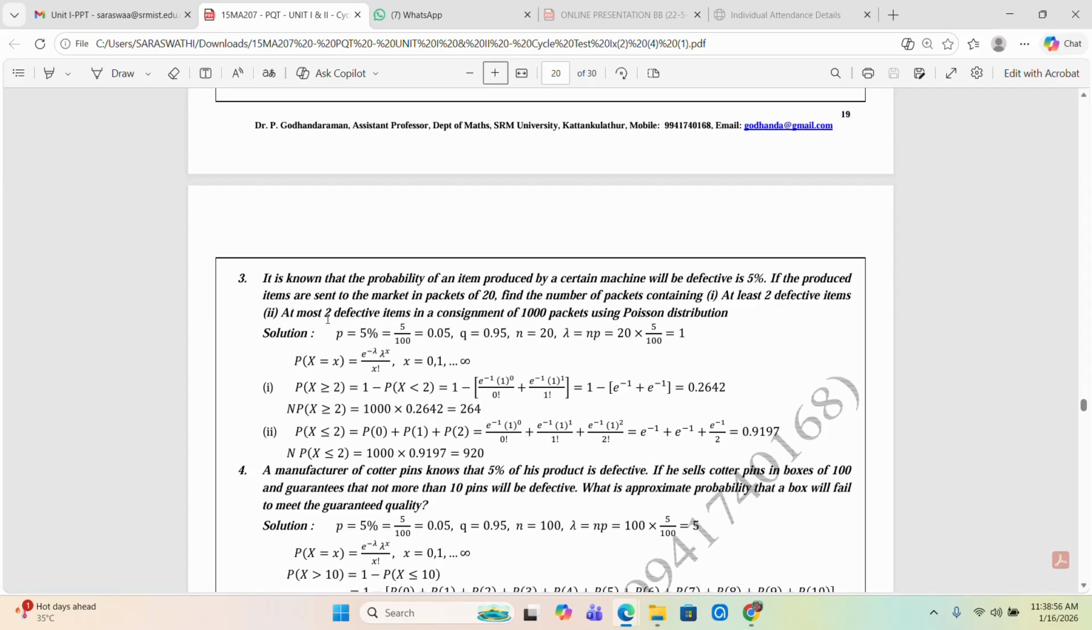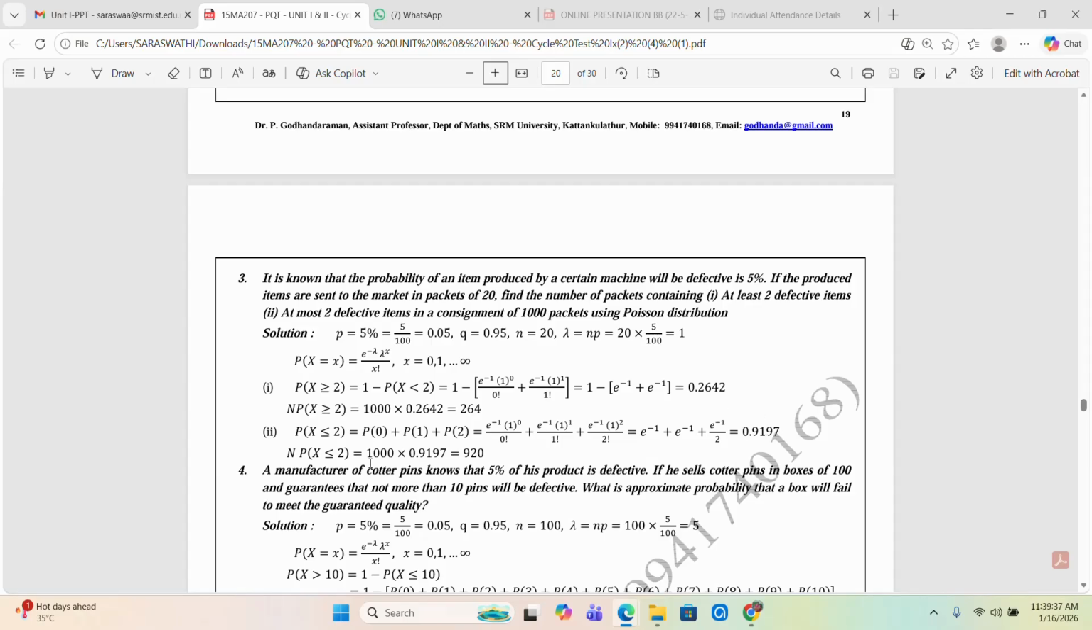Now in the second question, at most two defective items. At most two defective means x less than or equal to 2, where the values start with 0, so 0, 1 and 2. So P of 0 plus P of 1 plus P of 2. For x equal to 0, with lambda equal to 1, e power minus 1 into 1 power 0 by 0 factorial, plus for x equal to 1, e power minus 1 into 1 power 1 by 1 factorial, plus for x equal to 2, e power minus 1 into 1 square by 2 factorial. After calculating and adding all three values, this is the answer.